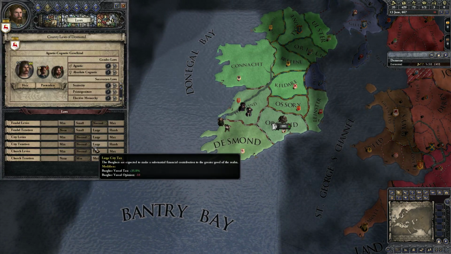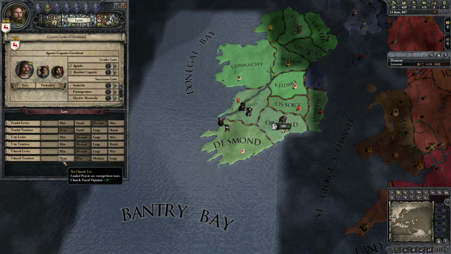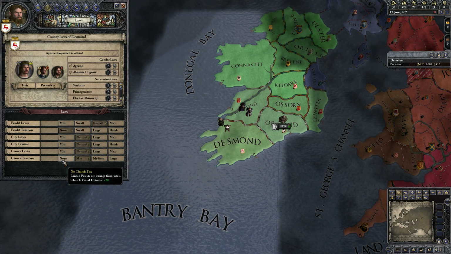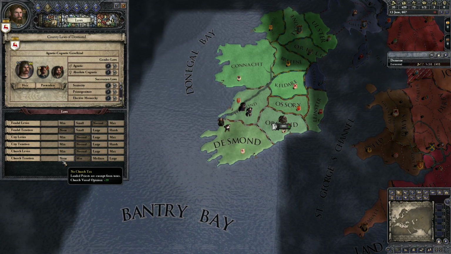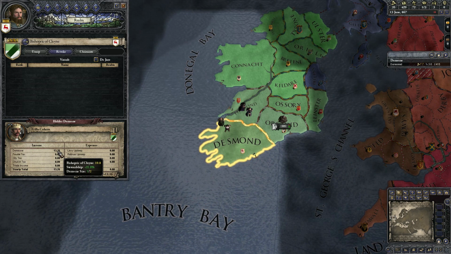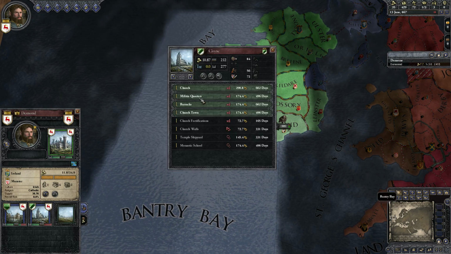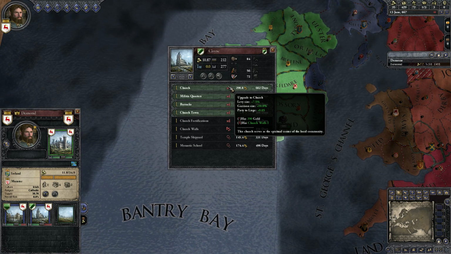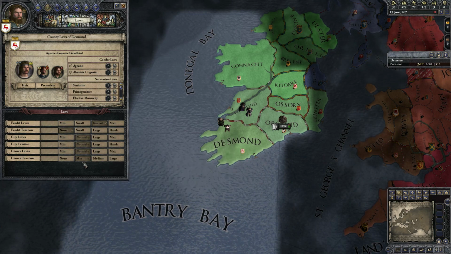Now, a third option, and this is what I usually do if I don't want to revoke bishoprics, is to just lower the taxes. No church tax. Landed priests are exempt from taxes. If he's going to pay taxes to the Pope, and he's not going to pay taxes to me, well, let's just remove the taxes from the bishoprics and say, fine, don't pay taxes to anybody. Because then, at the very least, this character would no longer send any money to the Pope, and instead keep all of it for himself, and then use that to upgrade his bishopric. The way I see that, it's basically like he is keeping all of the money within our realm. I don't like money to leave the realm. So, that's one thing that we could do.